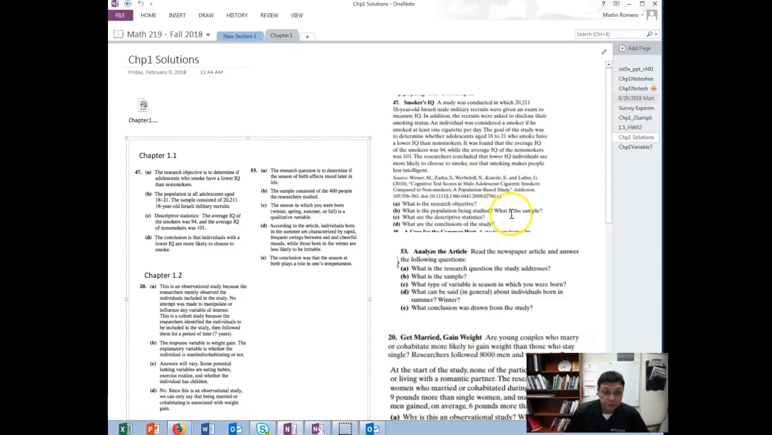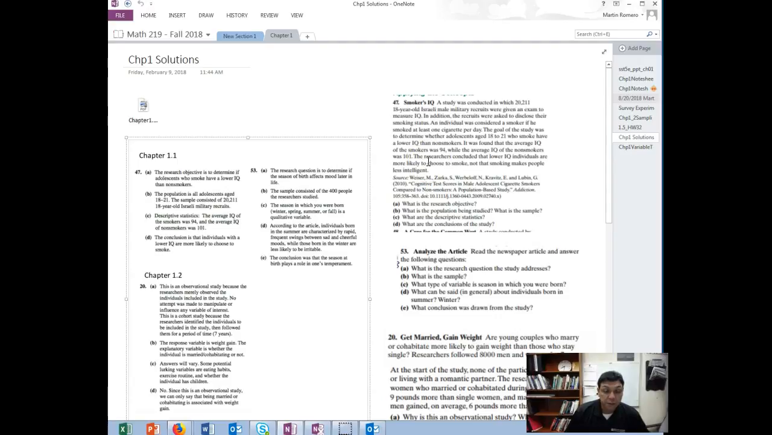The second question, what is the population being studied? What is the sample? Well, the population is adolescents age 18 to 21, and the sample is the 20,000 people. Again, a sample comes from a population, and in this case, the sample were military recruits.